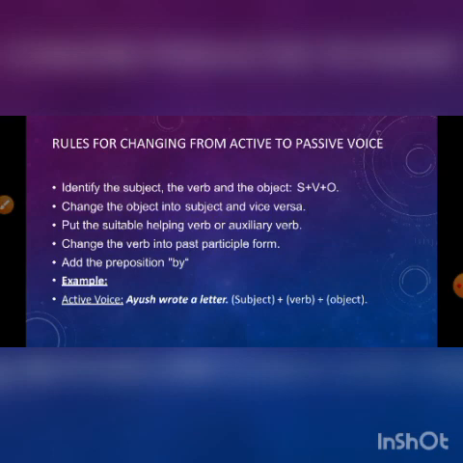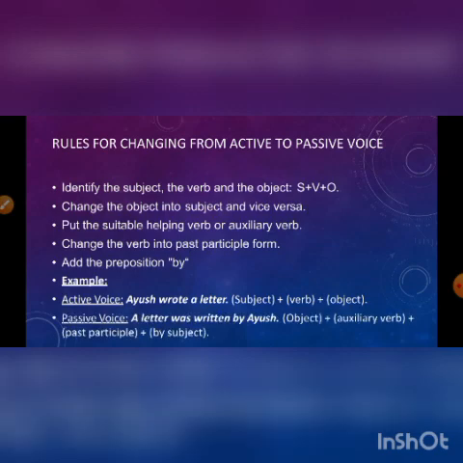Now come to the passive voice. In the passive voice, the thing is changed. So what I told you, now follow step by step. First you have to understand what is the subject, what is the verb, what is the object in the sentence. Now you have identified them. The second step is to change the object into subject and subject into object. Here a letter is the object and Ayush is the subject. So just interchange: a letter comes first and Ayush comes at last.